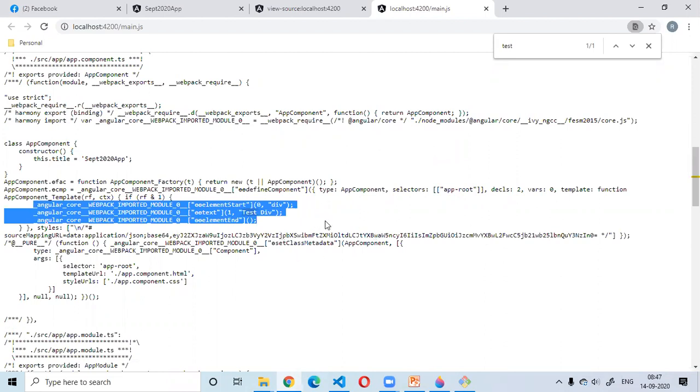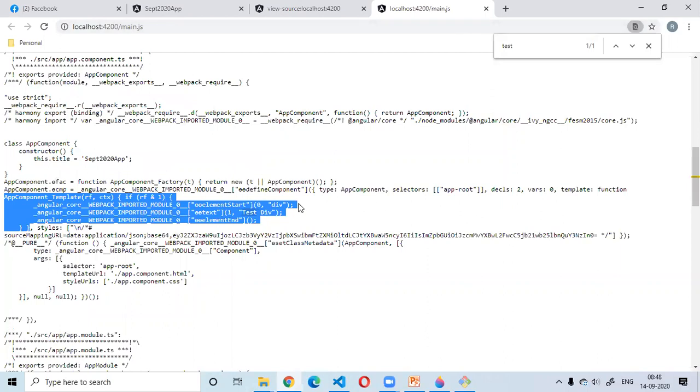Basically, it is Angular's way to store these things. It has converted your whole HTML into a JavaScript template, and it's stored inside the main.js. Ultimately, it is the responsibility of Angular to read these things and render it as a div. Our end result is just going to be as simple as that. It is just going to display the div, but it stores all this information by converting the whole HTML into JavaScript like this.